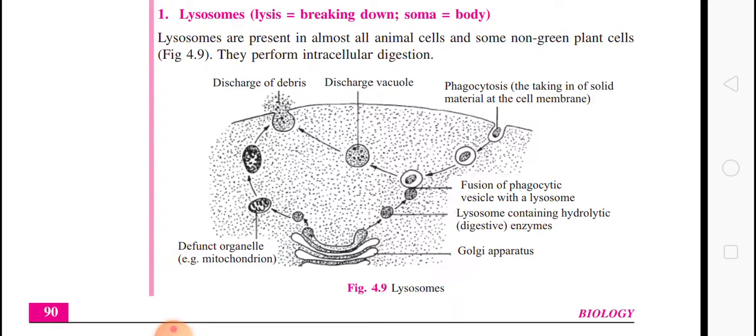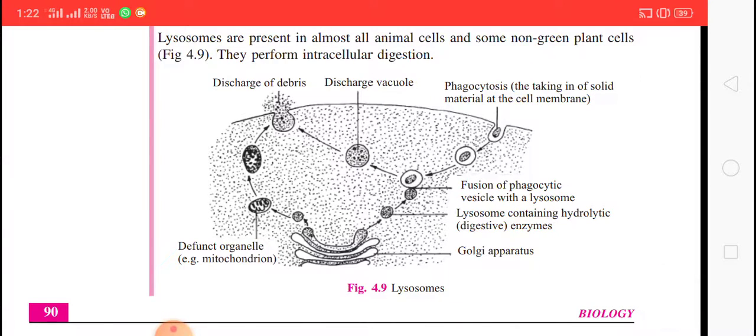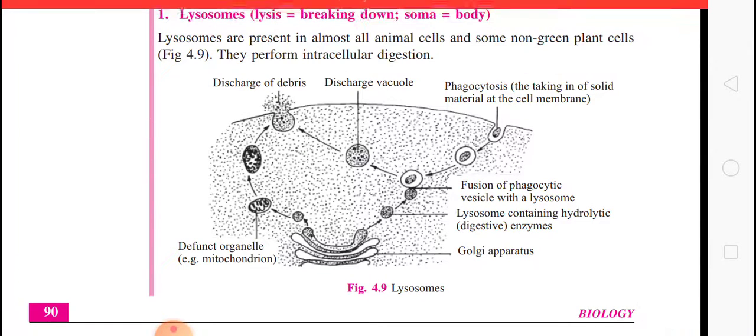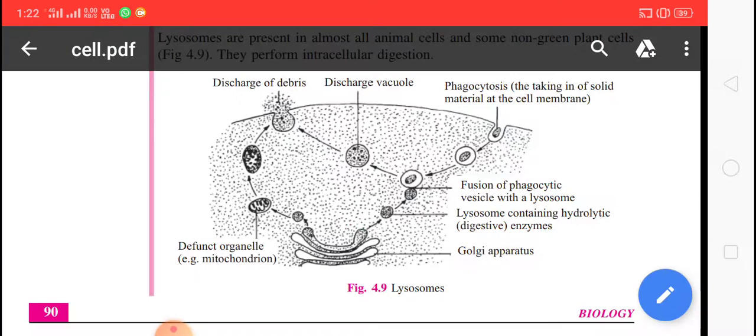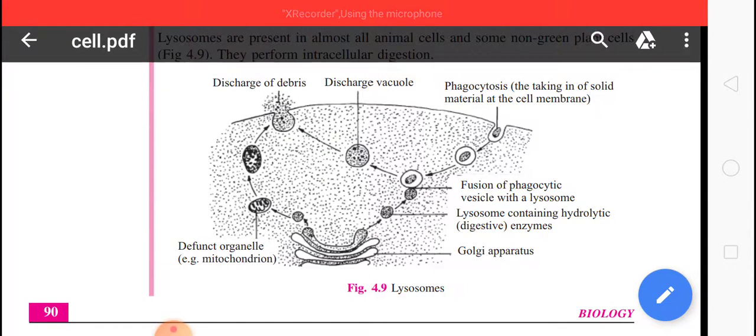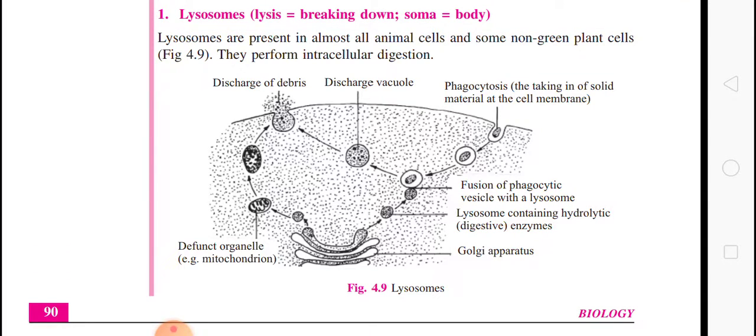Function of the lysosomes. If we divide the word lysosome, we get two parts: lysis means breaking down, and soma means body. First, lysosomes protect the body from bacteria and viruses by digesting them.